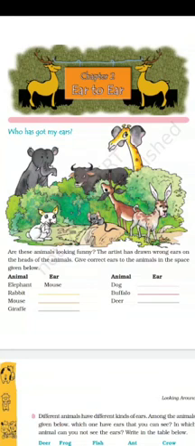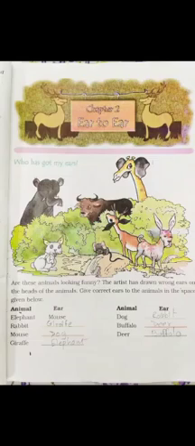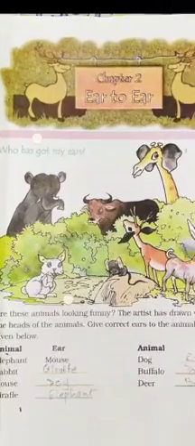Now, as we have seen the picture of their ears, now we will solve this image. Here the artist has drawn the wrong picture. We will correct that. The first mistake here is corrected for us. The first animal is elephant and the elephant has ear of a mouse.